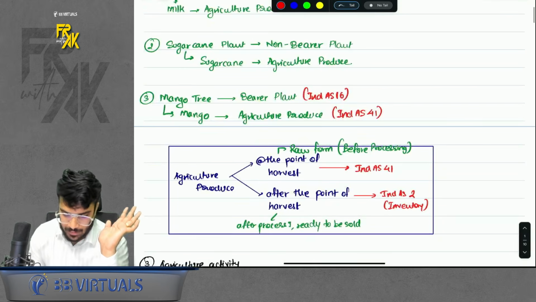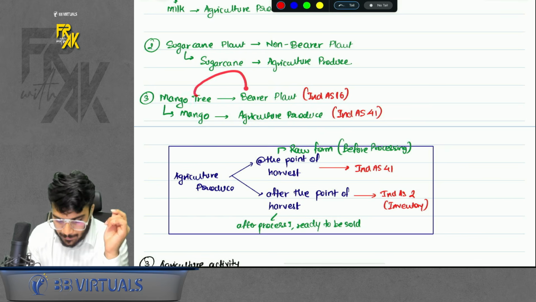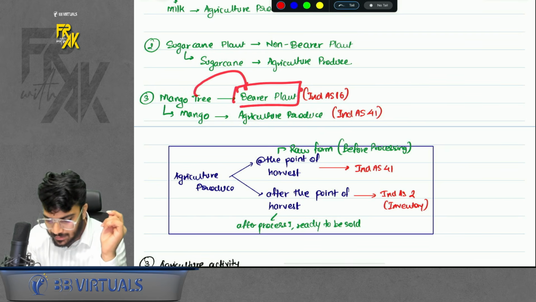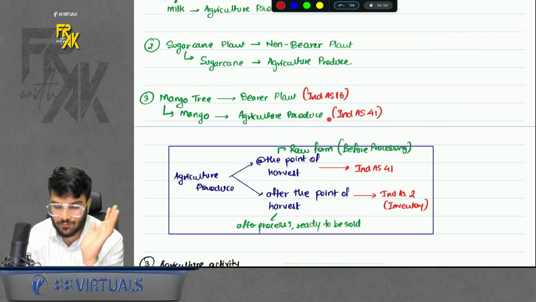Acha, one more thing. When I discussed the mango tree, it has a life of more than 1 year. So it becomes a bearer plant. So it is covered under Ind AS 16. But the produce from the mango is covered under Ind AS 41 only.